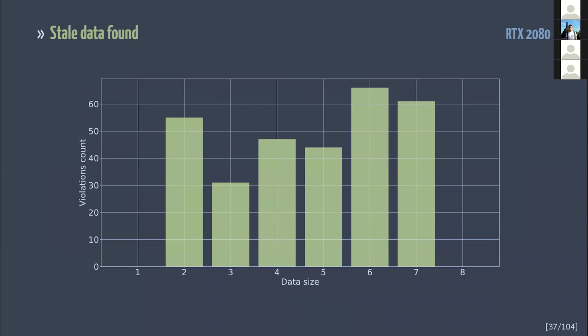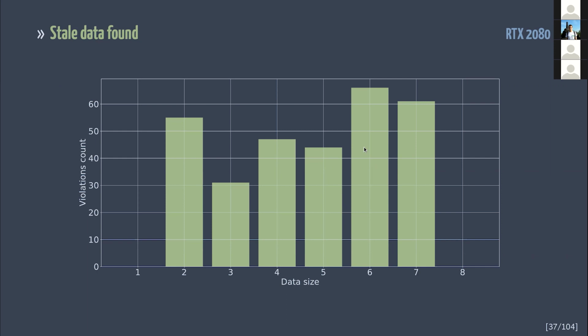Here you can see a histogram of message passing violations. In other words, it means that the previous code read stale data. It is interesting that for different data sizes, I got different results. For thousands of iterations, I haven't seen any reordering for the input size of 1 and 8. It doesn't mean that you can omit fences in this case. As I've shown before, memory reordering is a function of both memory allocations and workload.